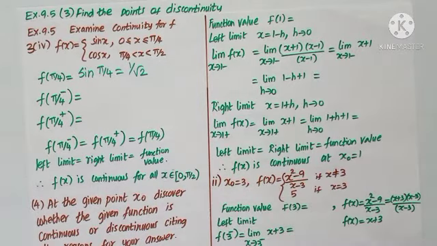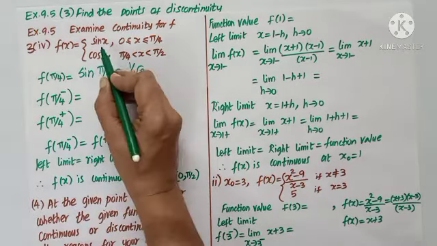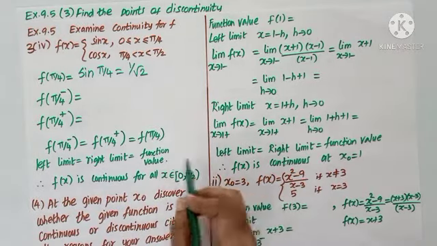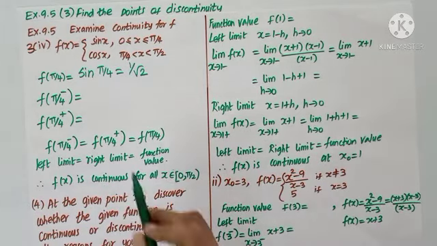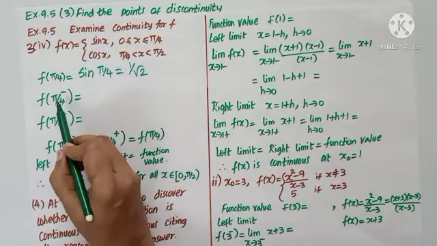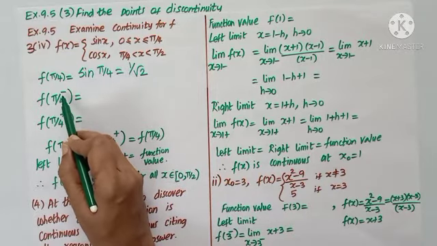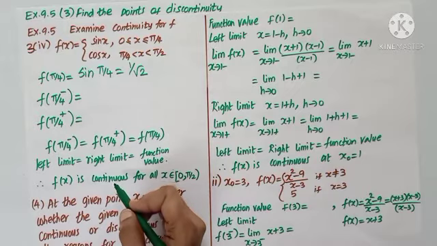In all the previous problems, we saw there is no need to put 3 plus h, 3 minus h like that. I can directly substitute also, because there is no denominator to cancel any such terms. Let us substitute. When we are in pi by 4 minus, that is left limit.